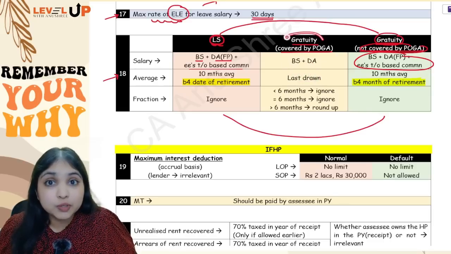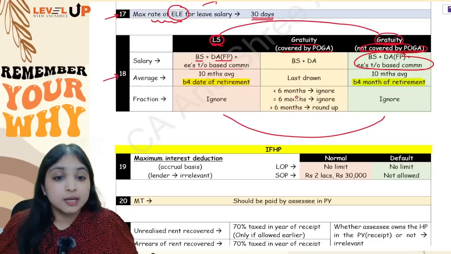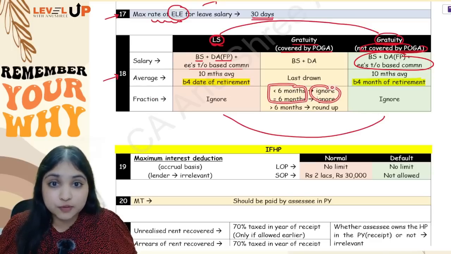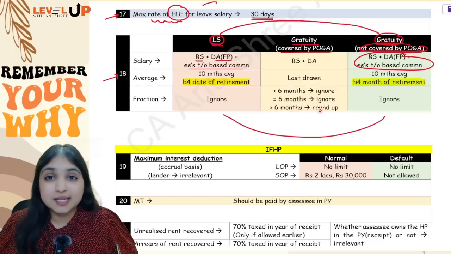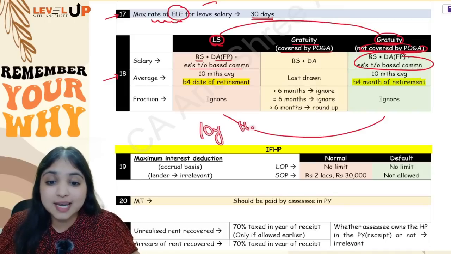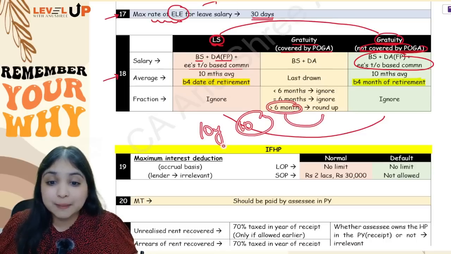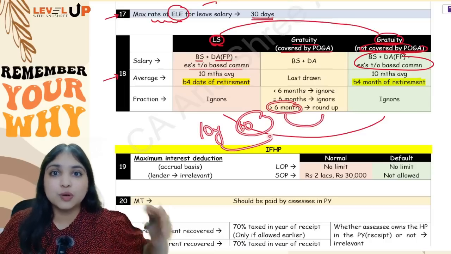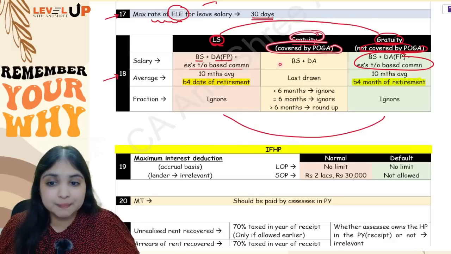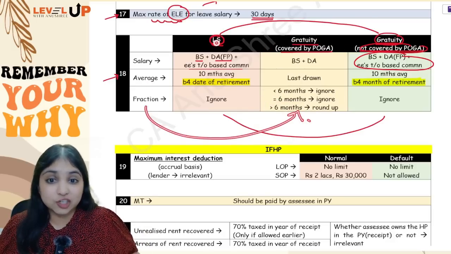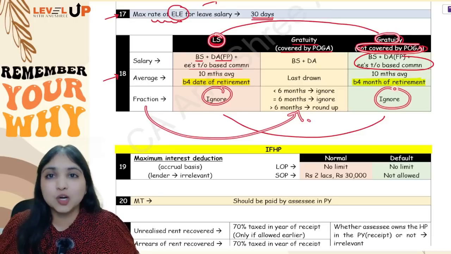Here when you are computing the number of completed years of service, if there is a fraction, you will consider the fraction. If the fraction is up to 6 months, you will ignore. If the fraction is more than 6 months, you will round up. For example, if the assessee has rendered service for 10 years and 10 months, the fraction is 10 months, it is more than 6 months, so you will round it up to 11 years. So when you are computing gratuity exemption, if assessee is covered by POGA, yes, you will consider fraction. In leave salary and in gratuity not covered by POGA, you will fully ignore the fraction.